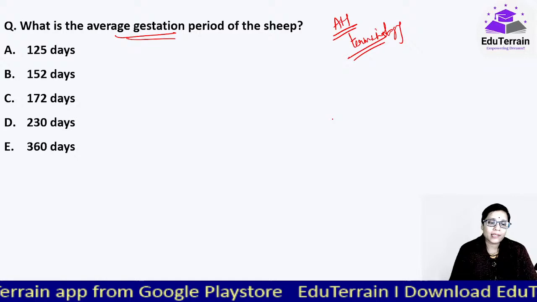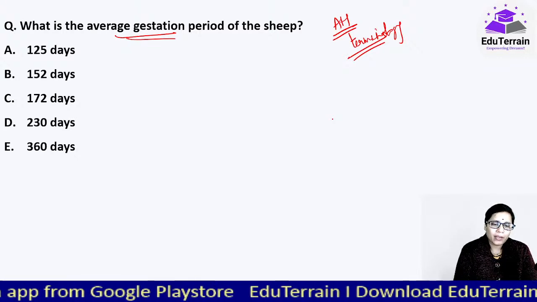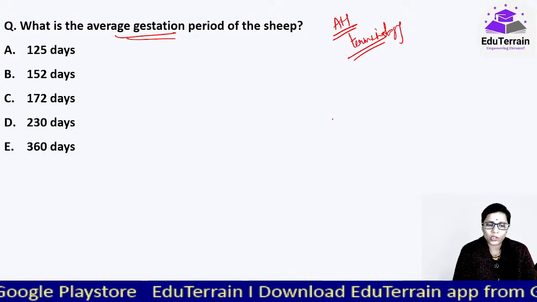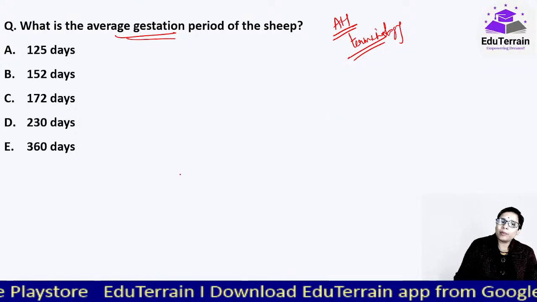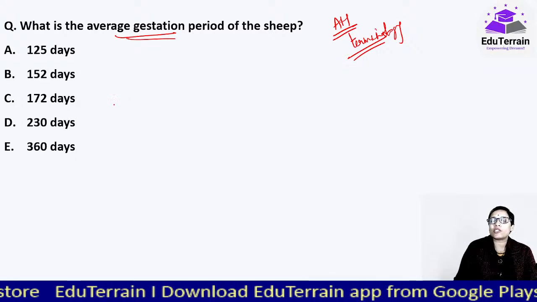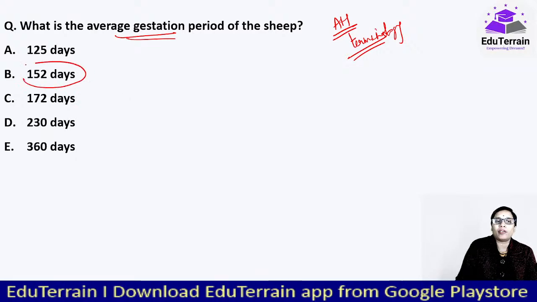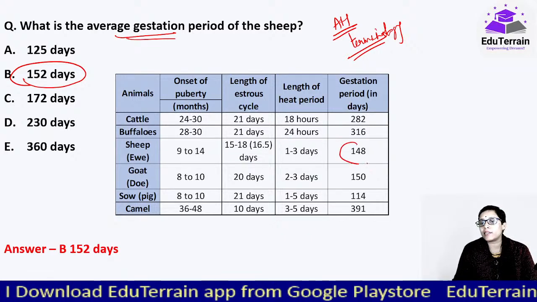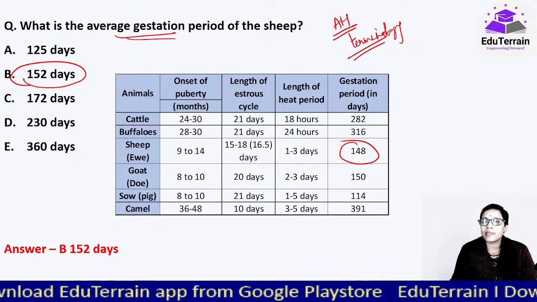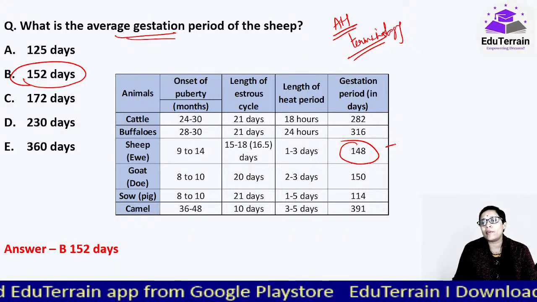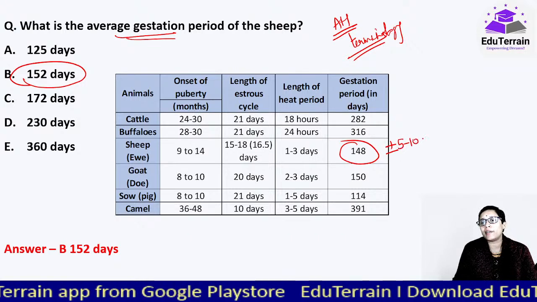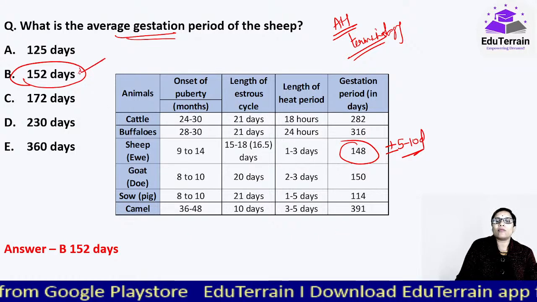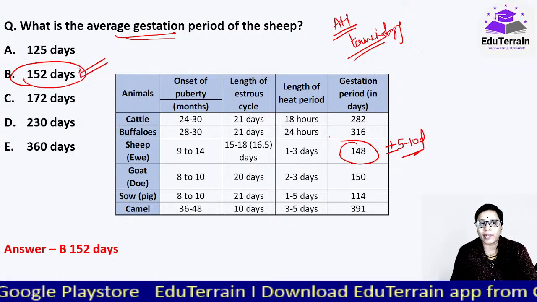And here in this case, if you know the answer, please try to answer, otherwise I will keep on giving you the answers, no problem in that as well. If you know the answer, please try to give. So the average gestation period of the sheep, it is 152 days here, which is very close. Actually 148 days we consider, and whenever gestation period is there, it is not exact time, it would always be plus or minus 5 to 10 days. So the option close to this, that is 152 days only, hence we have selected that.